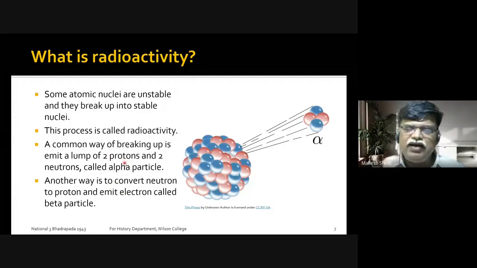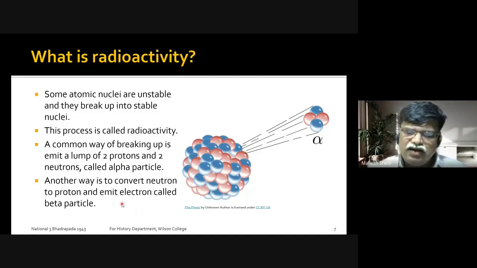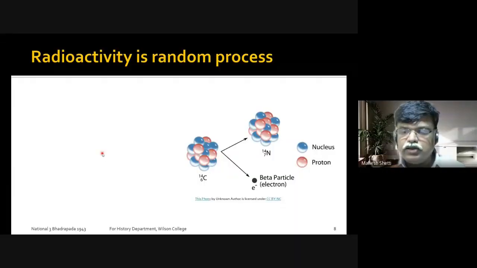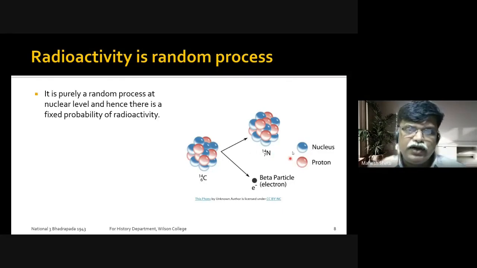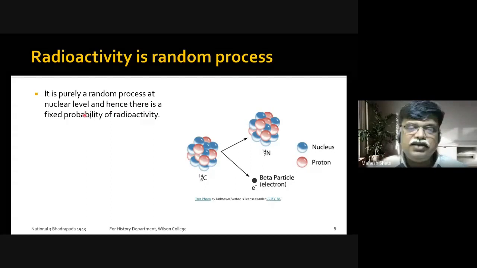So there are 2 ways in which an atom typically breaks. One way is that it will break off a lump of 2 protons and 2 neutrons called an alpha particle. Another way is that it will convert a neutron into a proton and emit an electron. That high velocity electron is called a beta particle. What is shown over here, we'll come to this diagram a bit later, but first of all, radioactivity is a random process. It is purely a random process at the nuclear level, and there is a fixed probability of radioactivity.